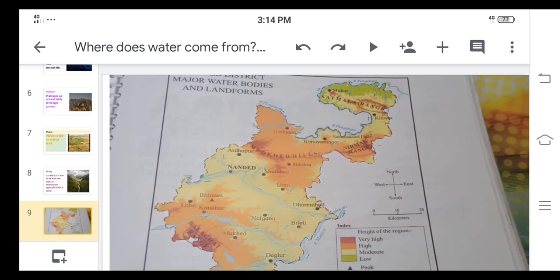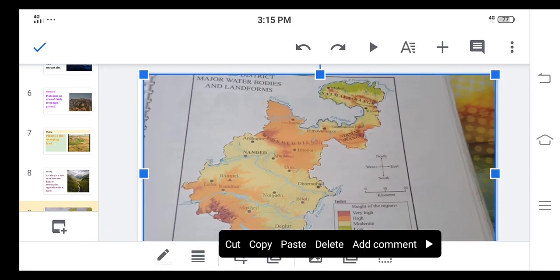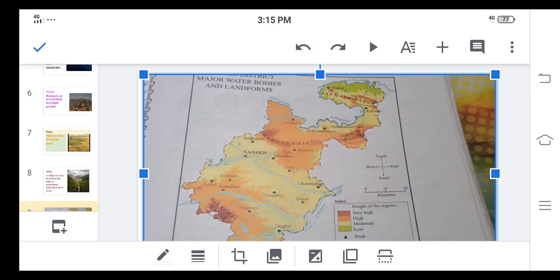Ranges means, as we have seen, mountains are found in a particular chain, in a sequence, in one way. So that is called ranges. Here some ranges are there in Nanded district also, that is Satmala range, Nirmal range, Balaghat range. These are the examples of ranges. And now here you can see the rivers also.